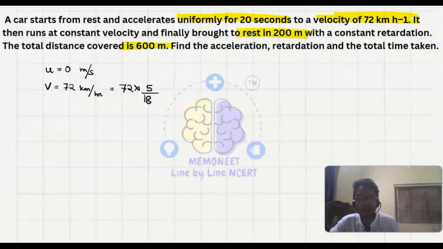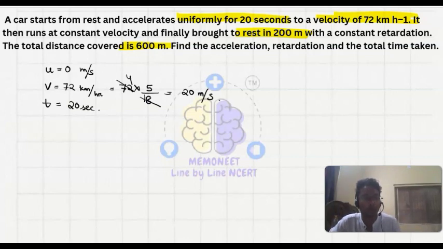This you analyze and let me know why I have written 5 upon 18. Okay, so this will be equals to 4 into 5, that is 20 meter per second. So the final velocity is 20 meter per second and initial velocity is 0 meter per second, and the time given is 20 seconds.